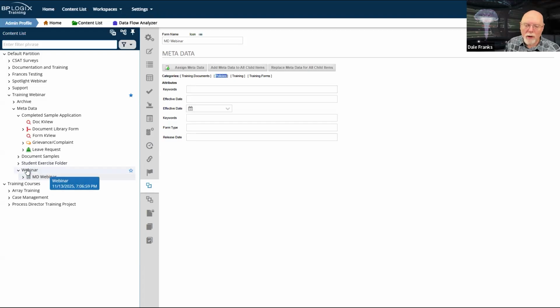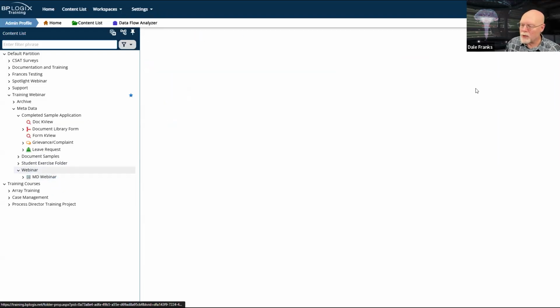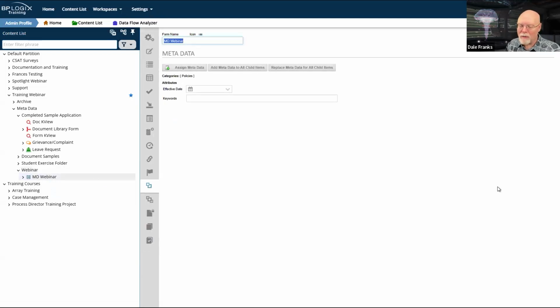What I would want to do in that case, if I wanted to get rid of all of the training policies, is I would need to hit replace metadata for all child items. Then if I go back and look at my form, it has now replaced all of those old ones with the single policies that I have selected for webinar.